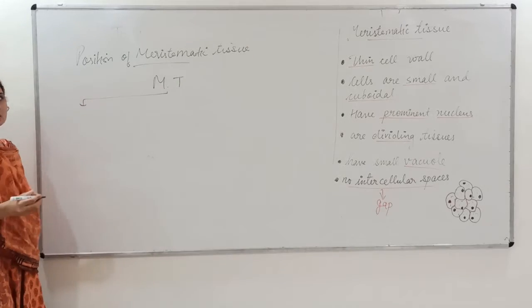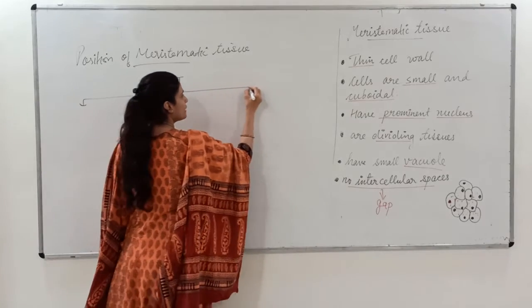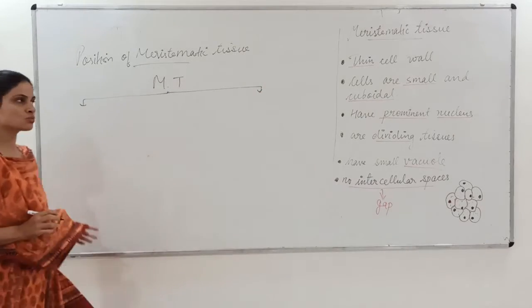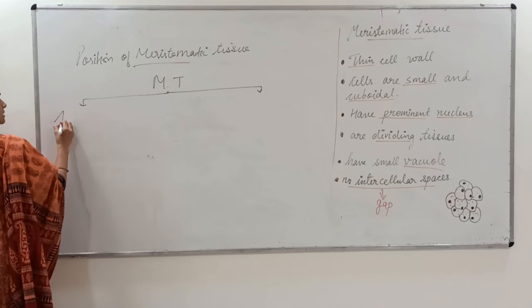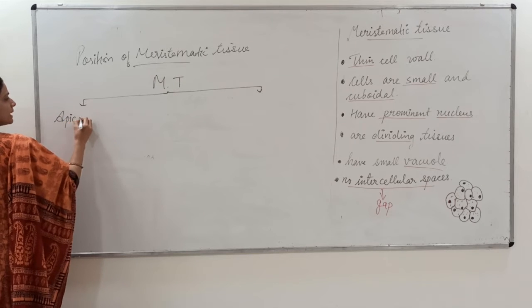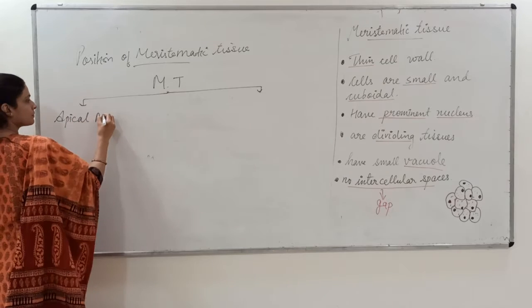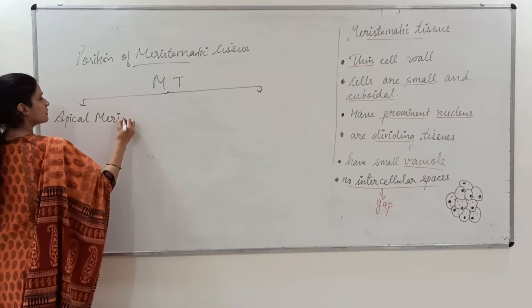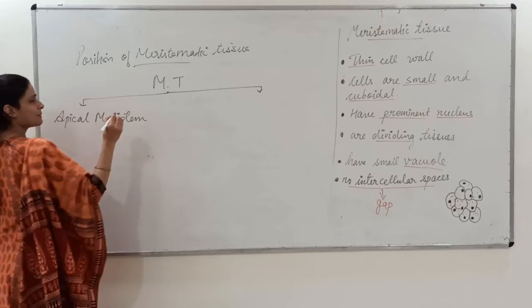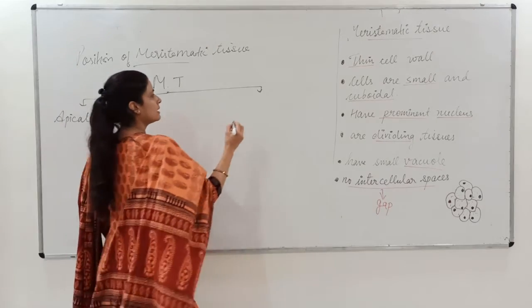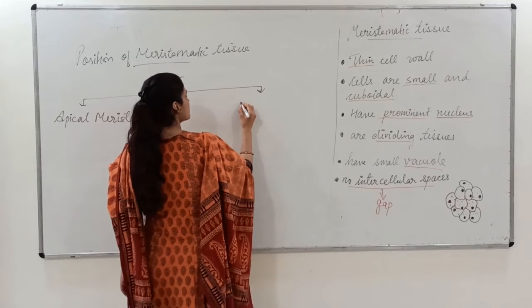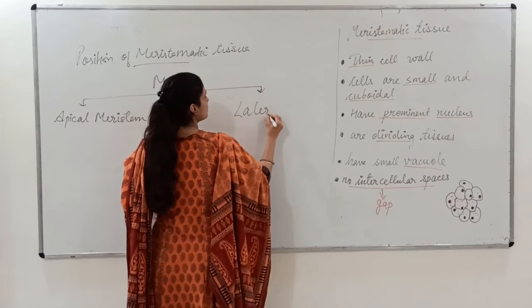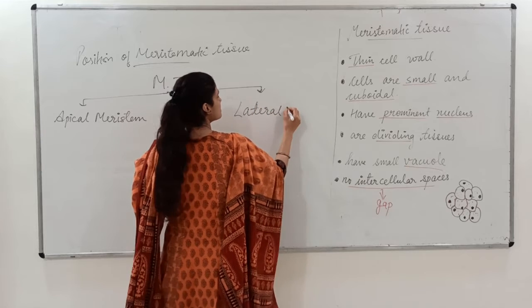Generally these dividing cells, or we can say these meristematic tissues, are found in two regions of the plant. The first region is the apical meristem, and the second position where you find these tissues is the lateral meristem.